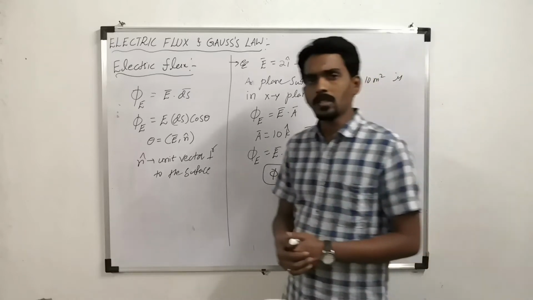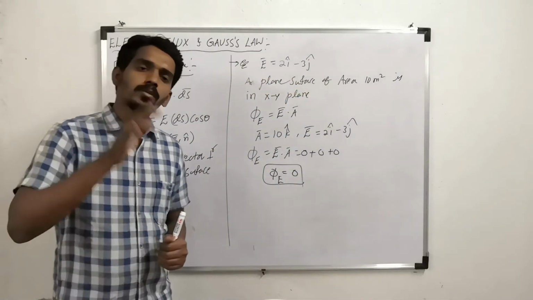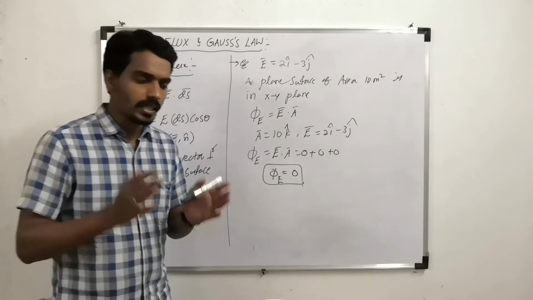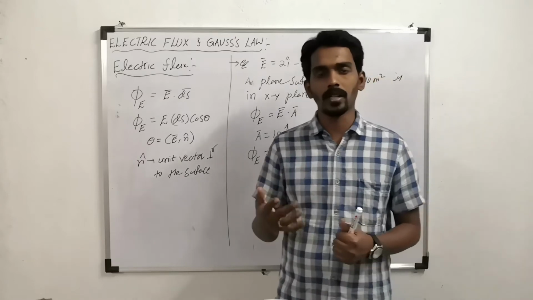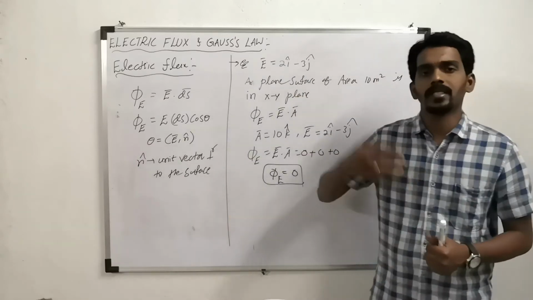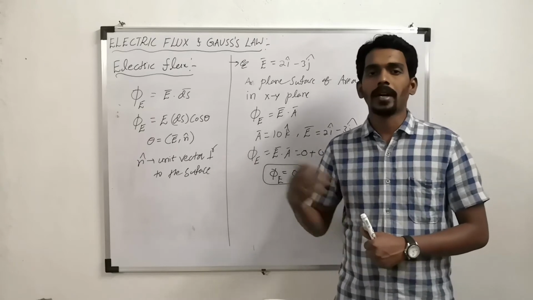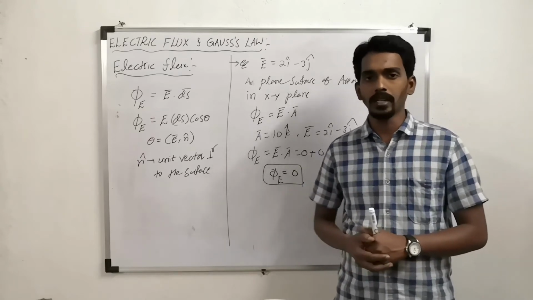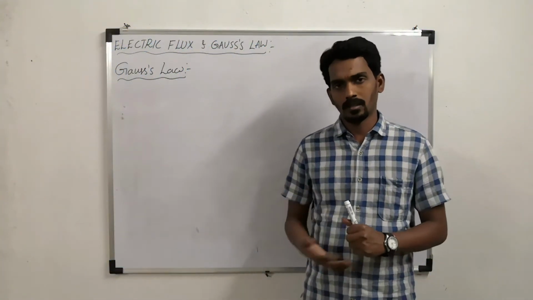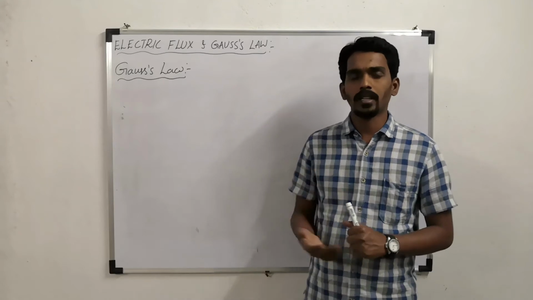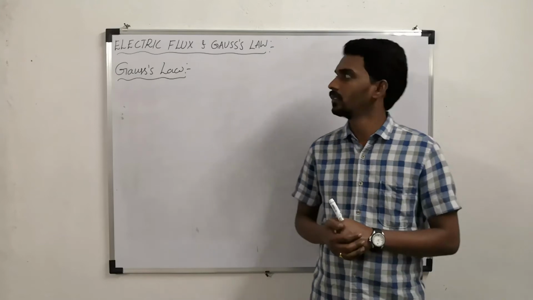But sometimes questions will be asked in a different manner related to the same flux calculation, but that can be done using Gauss's law. But before that, we need to understand what Gauss's law is, what it states actually, and how we can use Gauss's law in finding electric field due to different elements. We are talking about electric flux, how to find the electric flux linked with a surface due to an electric field.